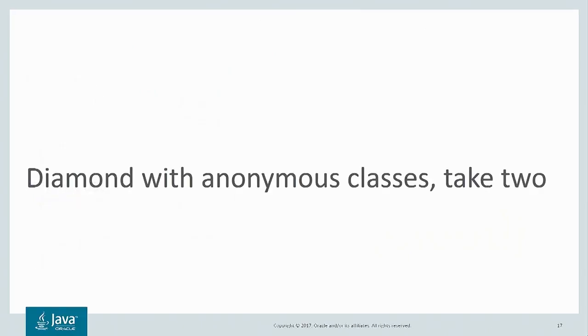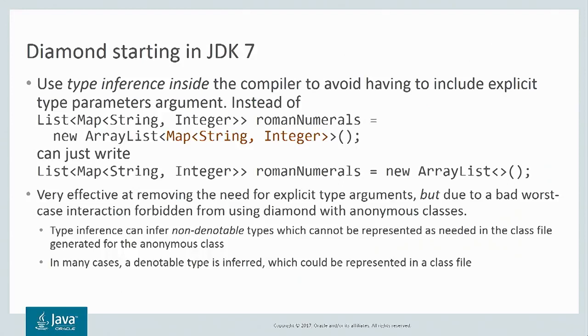Next, we'll talk about Diamond with anonymous classes. Diamond uses type inference inside the compiler to allow programmers to avoid having to type explicit type parameters when calling constructors. So back before Diamond, if you wanted to initialize your list of maps of strings to integers, you'd call new ArrayList, and you'd repeat those type arguments, Map of String, Integer. But you don't have to do that anymore. Now you can just say new ArrayList, less than, greater than, and the compiler will infer the rest for you.